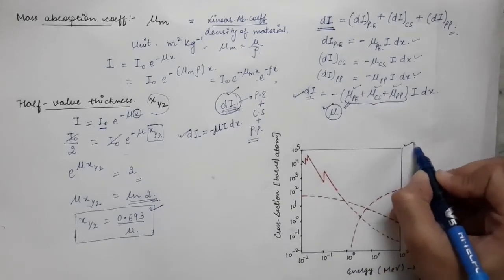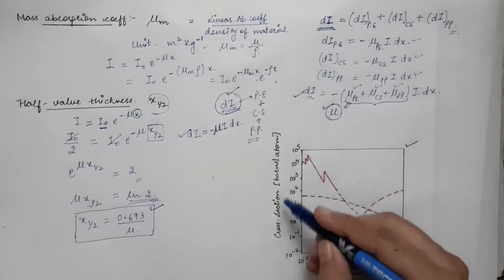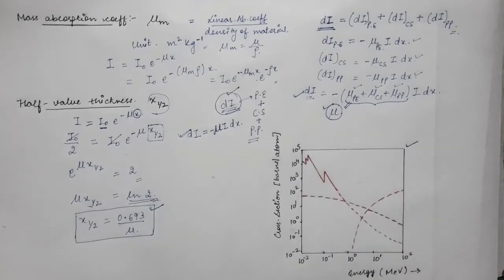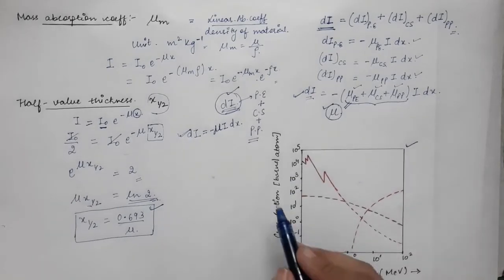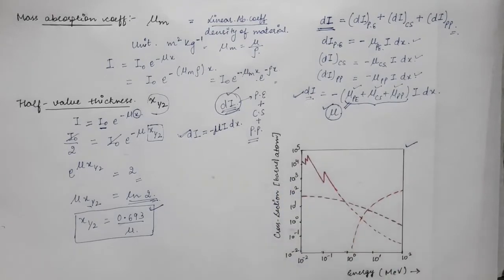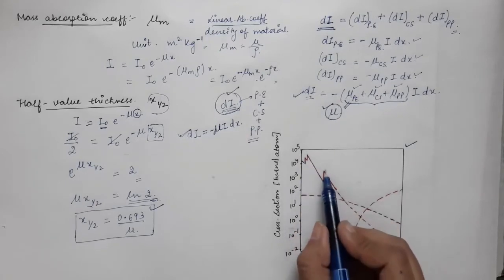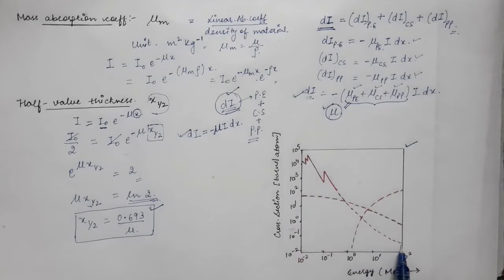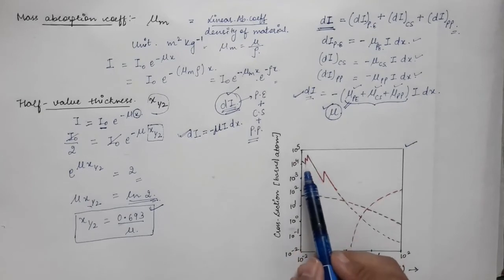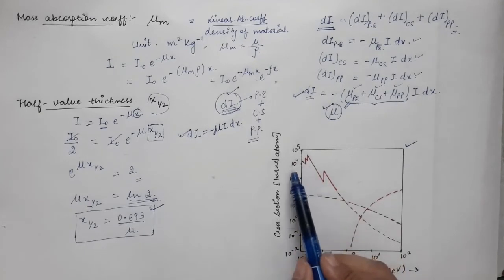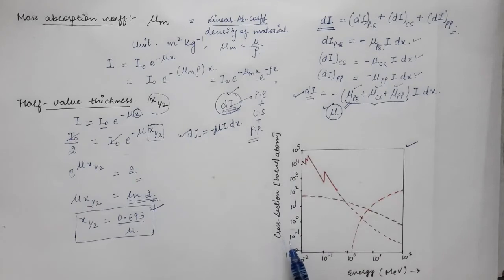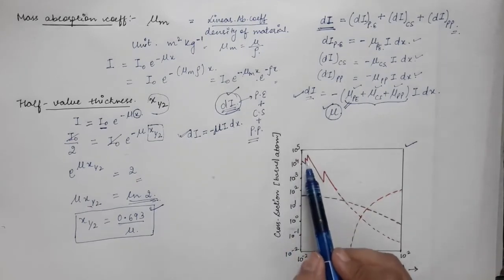Now in this diagram, I have drawn the cross section versus the energy of the gamma ray. This is the cross section of the interaction of gamma ray with matter, and we have the energy of the gamma ray on the horizontal axis. This particular curve you have already seen in the case of the photoelectric effect. There also we plotted a graph of the cross section of the photoelectric effect versus energy, and the graph came out like this.